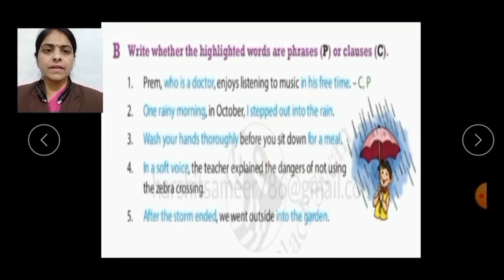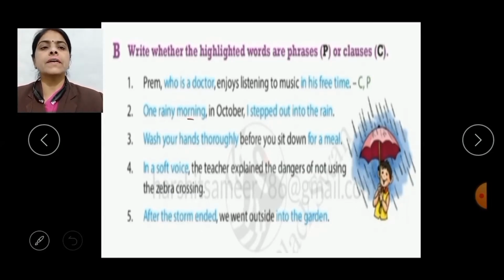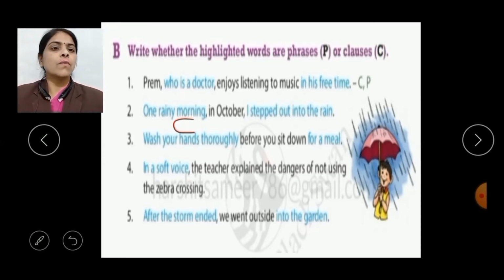Now let's have the third one, that is, wash your hands thoroughly before you sit down for a meal. In this sentence, wash your hands thoroughly and for a meal both are highlighted text. Between these, wash your hands thoroughly is a clause in which you is the subject, which is understood as it is an imperative sentence, and wash is the verb. While for a meal is a phrase because it doesn't have any subject or verb.